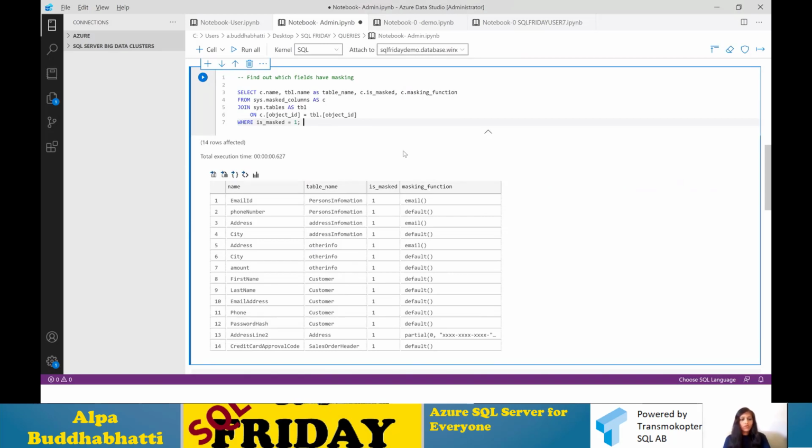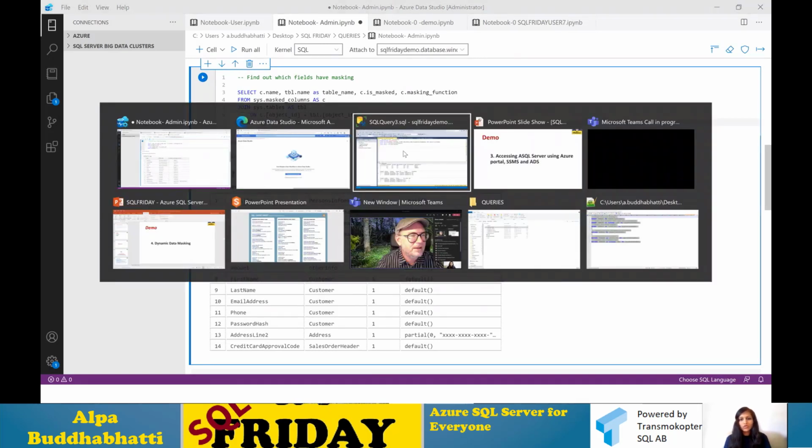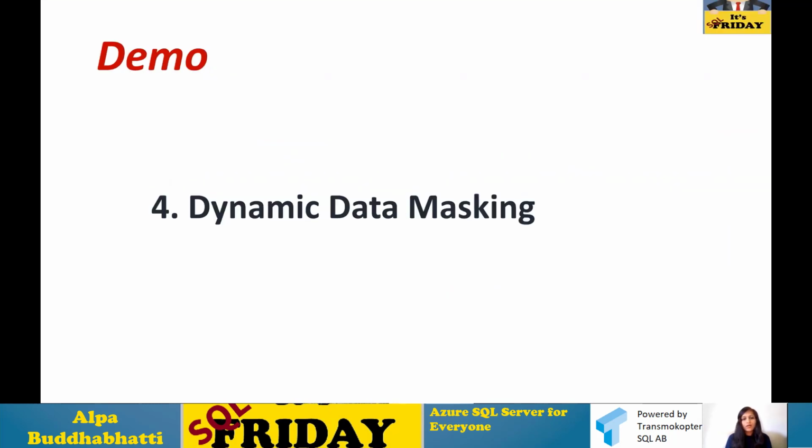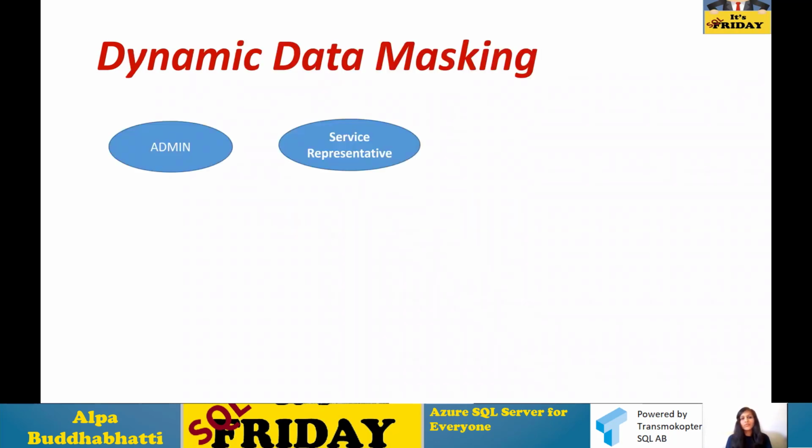Now we are going to move into the next topic, which is dynamic data masking. So what is dynamic data masking? Before we see a demo, you can see that I have two different users. One user is an admin user and the other is a service representative, like a call agent.